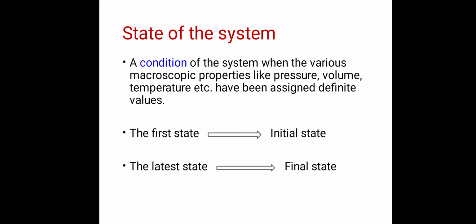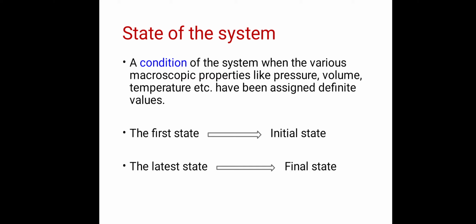Next definition is state of the system. It is a condition of the system when the various macroscopic properties like pressure, volume, temperature, etc. have been assigned definite values. So state of the system, it is a condition of the system. Again, see the example of the gas cylinder. Suppose we consider the pressure of that gas present in a cylinder. Now suppose its initial pressure is P1.